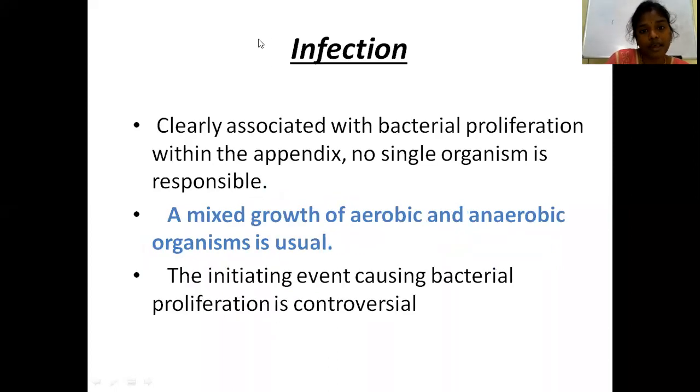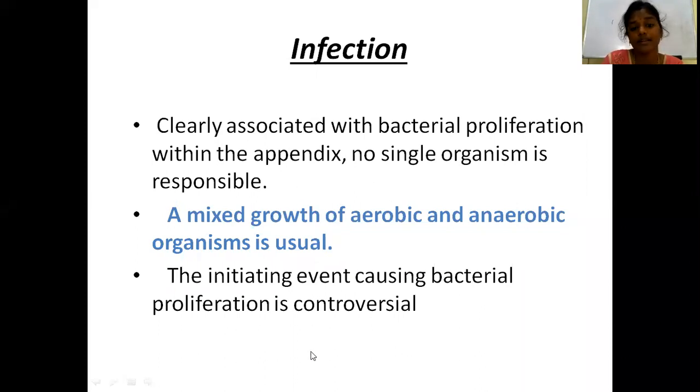And you can also say one of the other relative theories is infection. Acute appendicitis is clearly associated with bacterial proliferation. There is no doubt that acute appendicitis is associated with bacterial proliferation within the appendix. But it's not that a single organism is responsible. A mixed growth of aerobic and anaerobic organisms is usual, mostly Bacteroides and E. coli. This combination is responsible for the bacterial proliferation within the appendix.